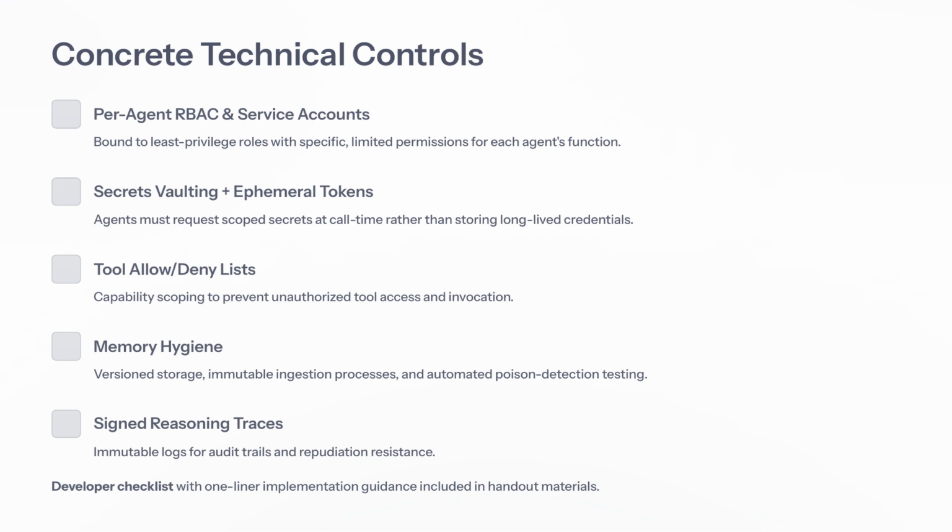As we transition from our discussion on the three essential pillars of defense in depth, let's delve into the practical aspects of securing our systems through specific technical controls. At the heart of our strategy is the implementation of role-based access control, or RBAC, for agents and service accounts. This means that each role is tailored with the least privilege principle in mind, ensuring that agents have only the permissions necessary for their specific functions.